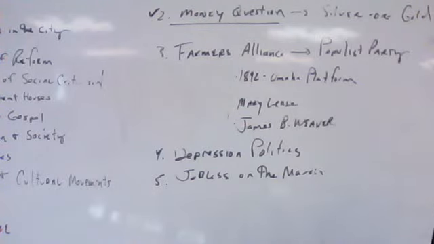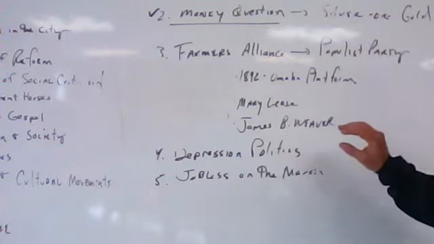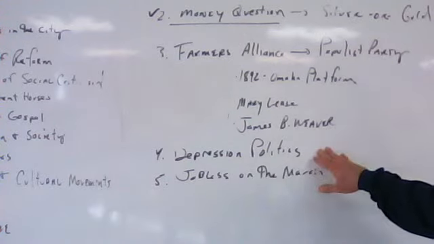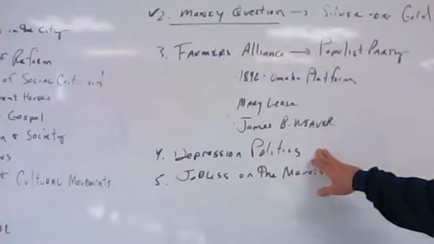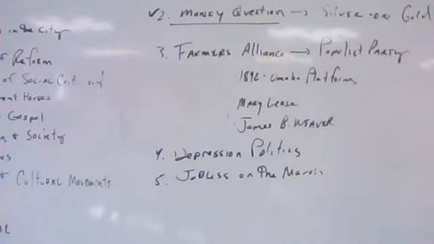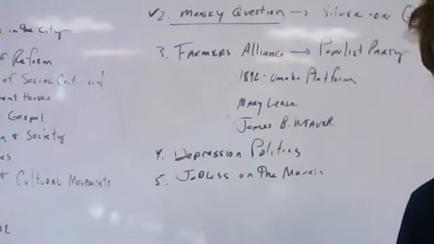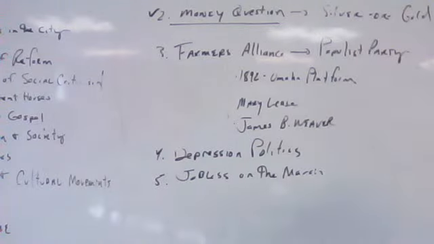And his leaning towards the gold standard is also going to be coupled with the decline in silver prices. And this is going to encourage investors and the president to trade silver dollars for gold dollars. As a result, the gold reserve, these are bars of gold stored by the U.S. Treasury, fell to a dangerously low level. And President Cleveland saw really no alternative but to do two things here.